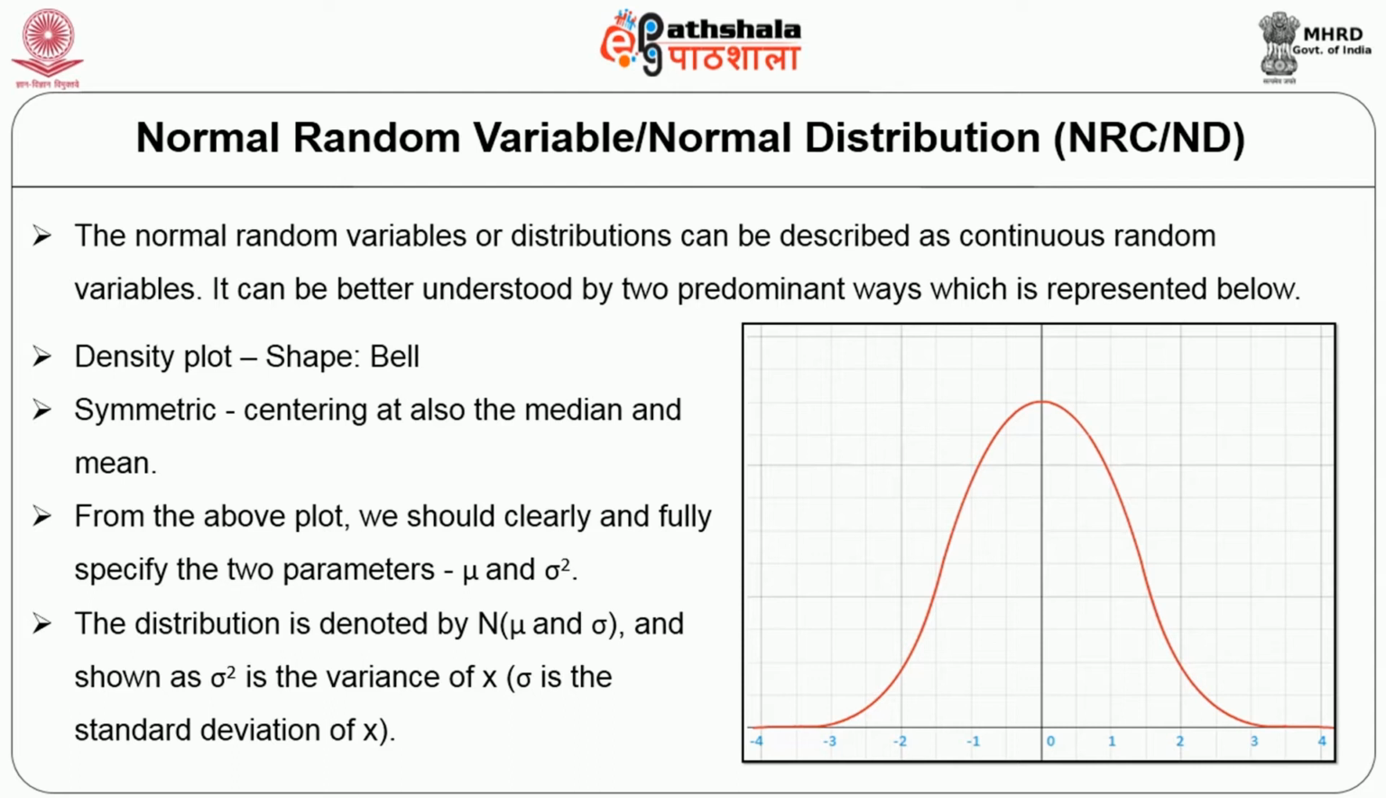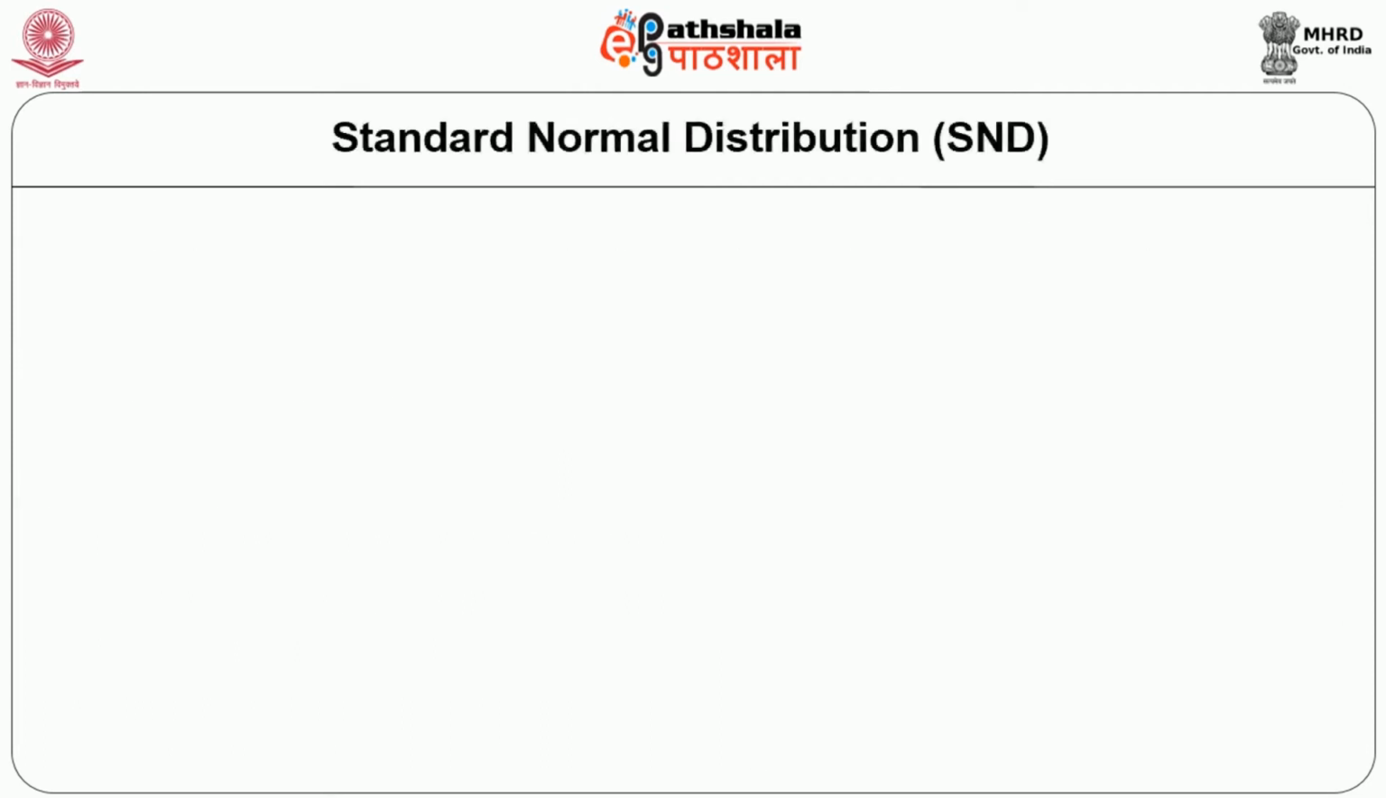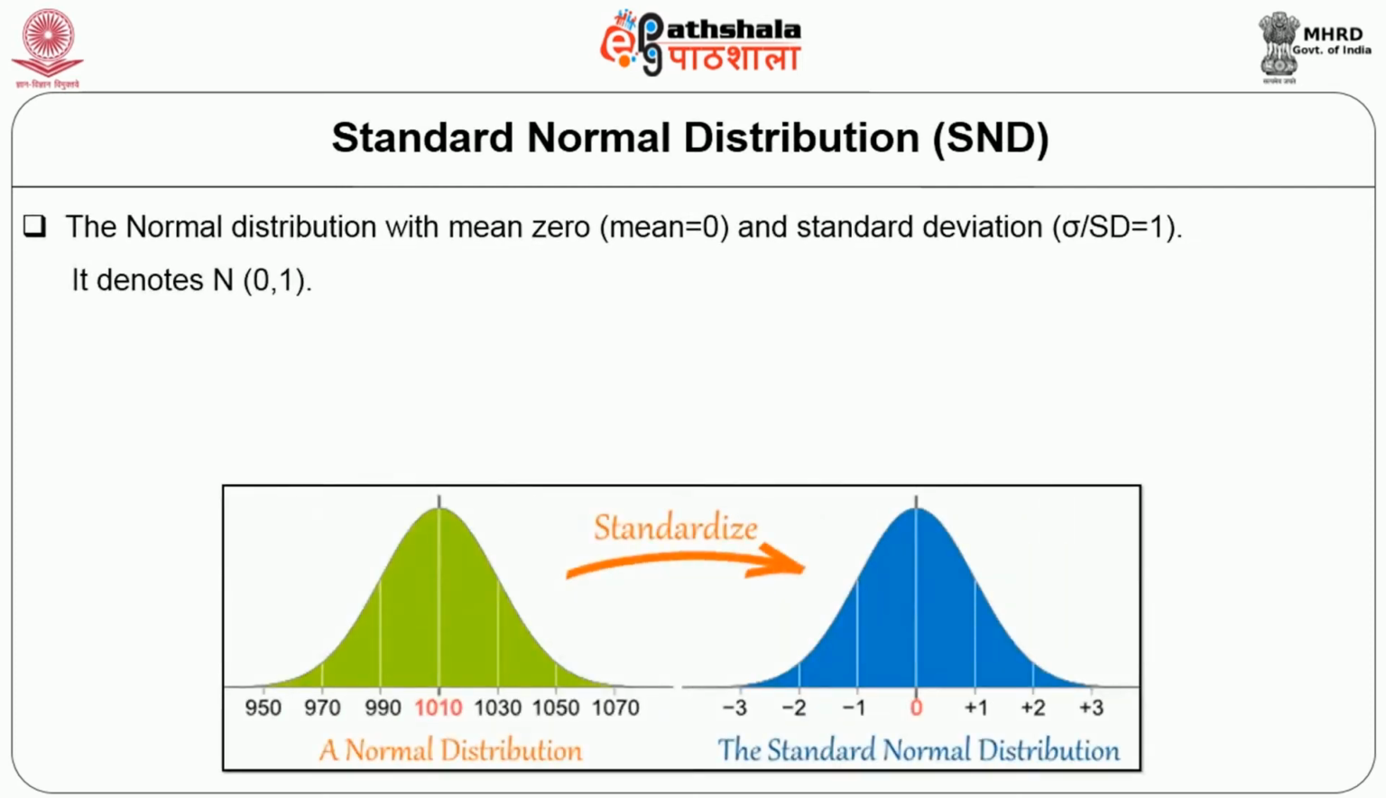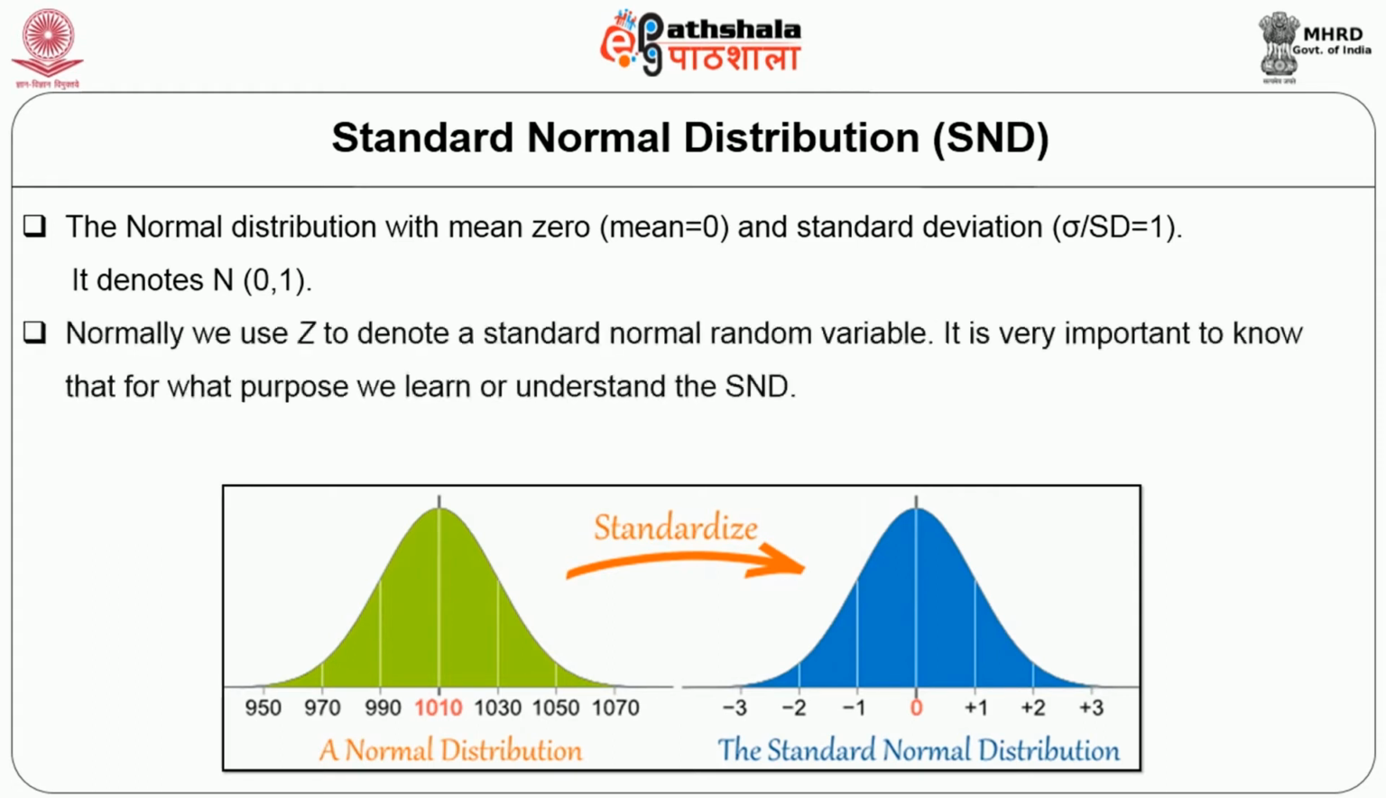Under the normal distribution we have another aspect, that is the standard normal distribution. What does the standard normal distribution say? It is a normal distribution with the mean equal to 0 and the standard deviation equal to 1. It is denoted N of 0, 1. Normally we use Z to denote a standard normal random variable.